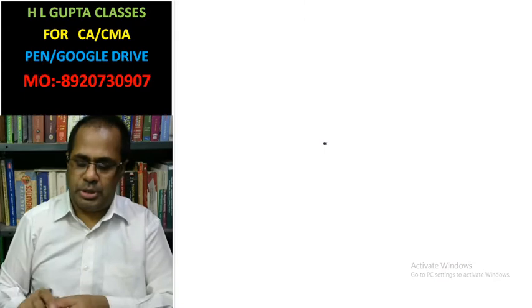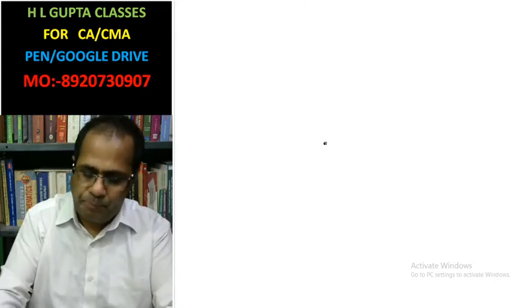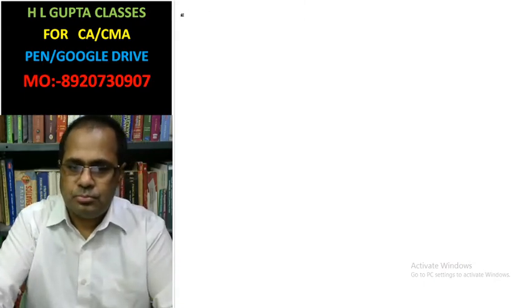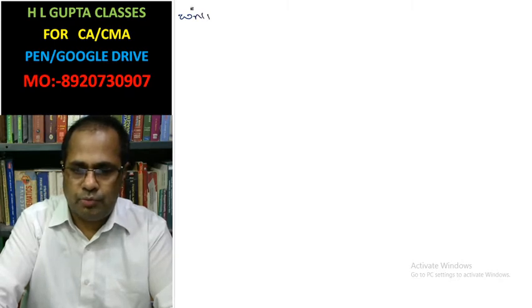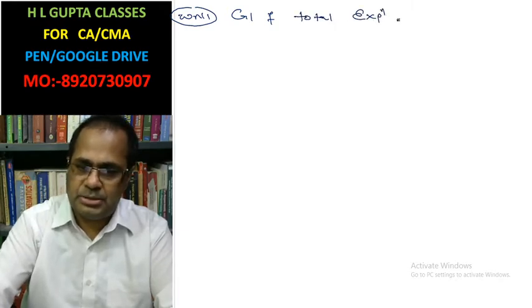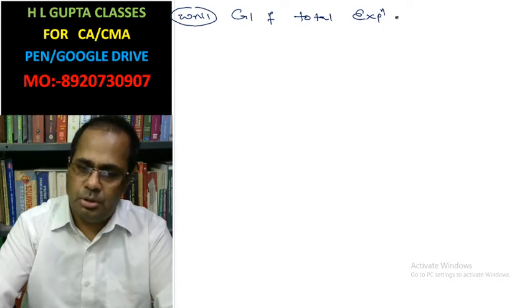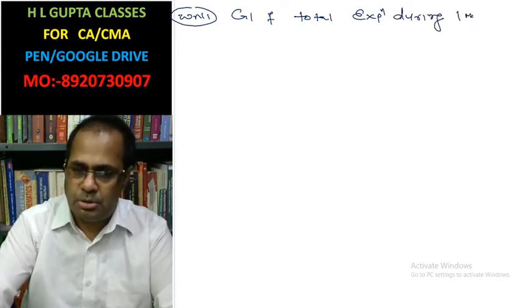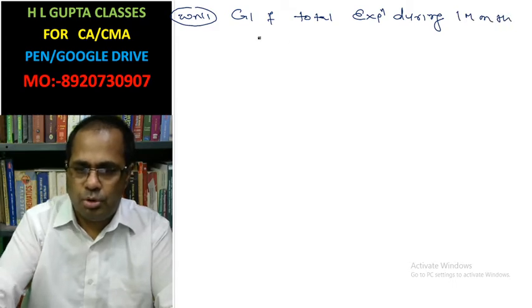Okay, look at working note first. Calculation of total expenditure during 1 month for 10 buses.